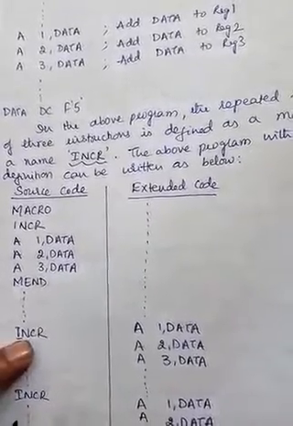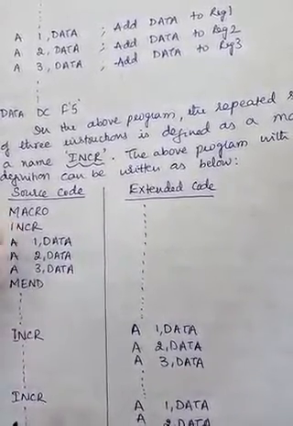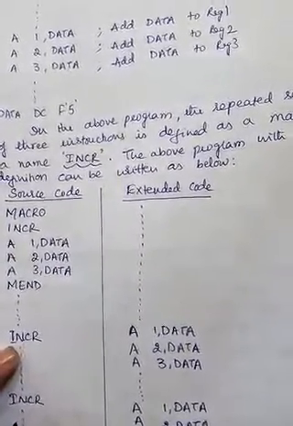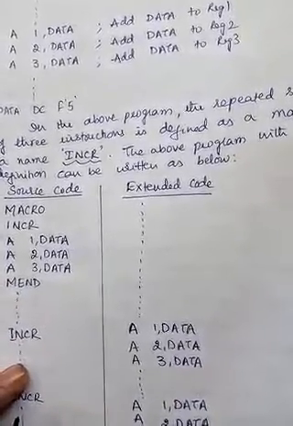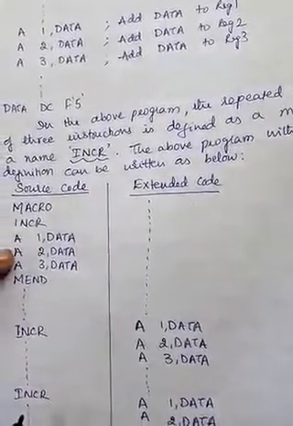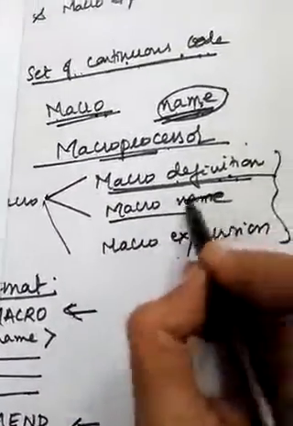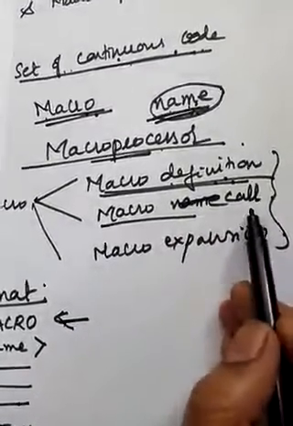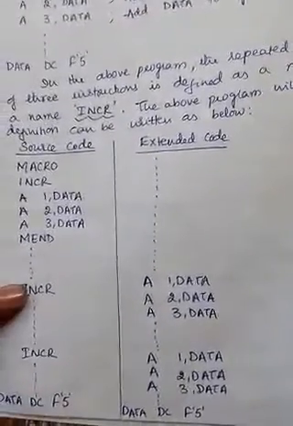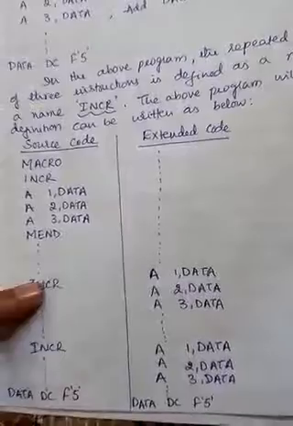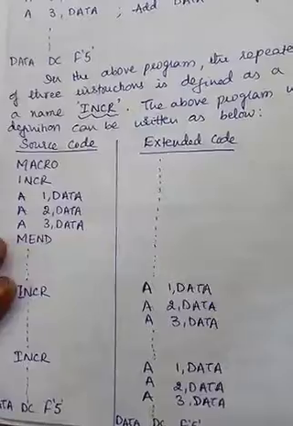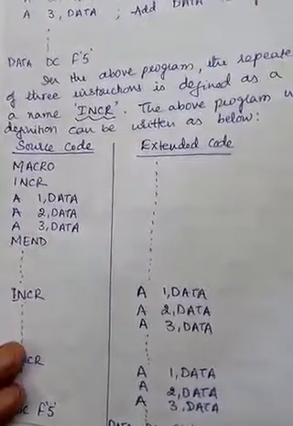So INCR, what is this? This is the name of the macro. But here you are using it in the place of the opcode. So using the name of the macro as an operation mnemonic instead of the set of code is called a macro call. So what is a macro call? Using the name of the macro as an operation mnemonic which is to be expanded or extended is called a macro call. Okay, this is the program the programmer will write.